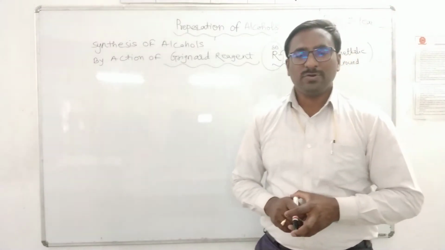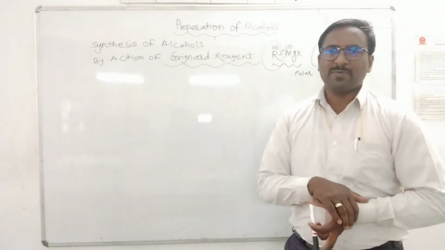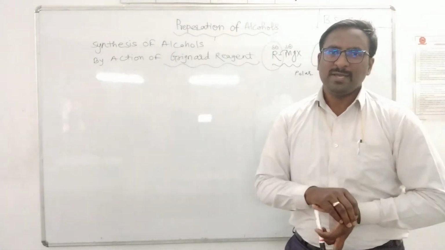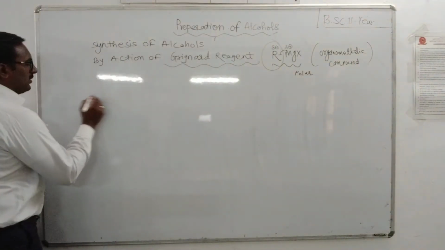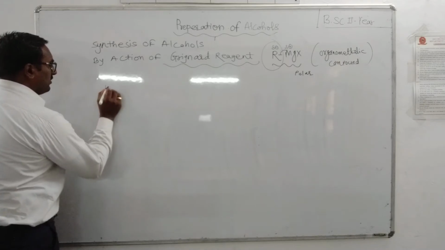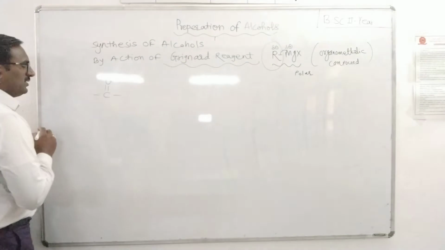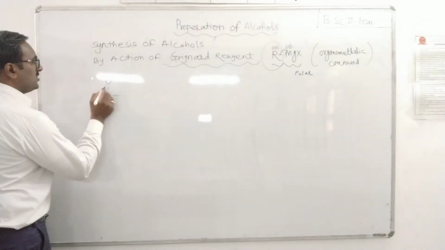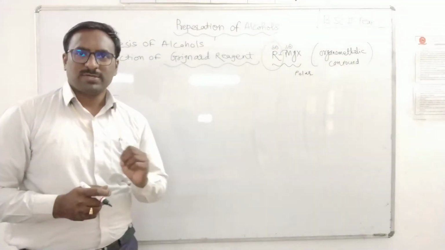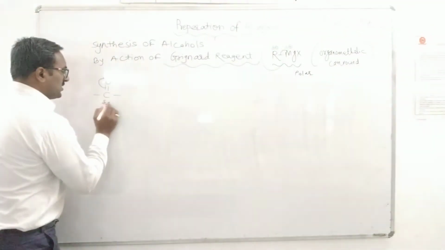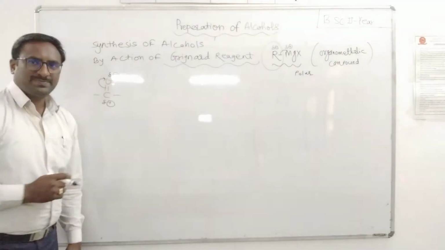So it shows a nucleophilic addition reaction, and we know that in carbonyl compounds, the carbonyl carbon is electron deficient. The carbonyl carbon is the carbon attached to oxygen. Oxygen being more electronegative, the electron pair is shifted towards oxygen. Carbon acquires a partial positive charge and oxygen acquires a partial negative charge.